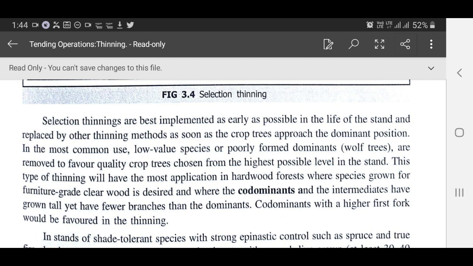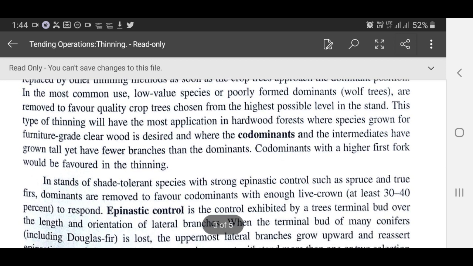This type of thinning will have the most application in hardwood forests where species grown for furniture grade clear wood is desired and where the codominants and the intermediates have grown tall yet have fewer branches than the dominants. Codominants with a higher first fork would be favored in the thinning.